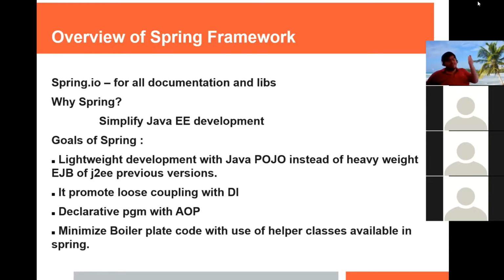I will explain this in the practical sessions, so that you will get more clarity about it. It promotes loose coupling with the dependency injection feature. Another point is that it supports declarative programming with aspect oriented programming, that is AOP, which I will explain in the practical course later. And fifth, as I have already explained, it gives us so many helper classes that have made our life much easier compared to the complex Java EE framework.